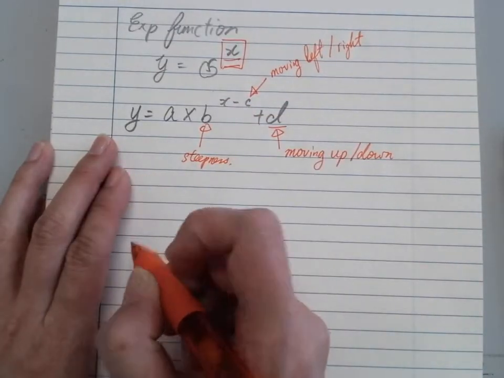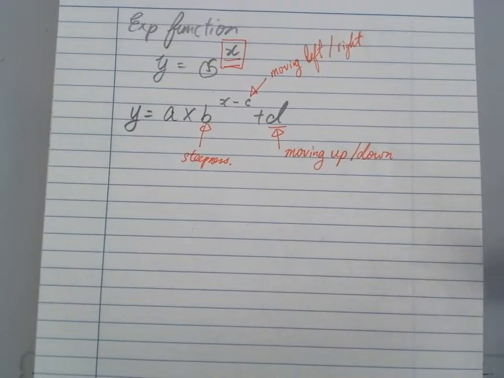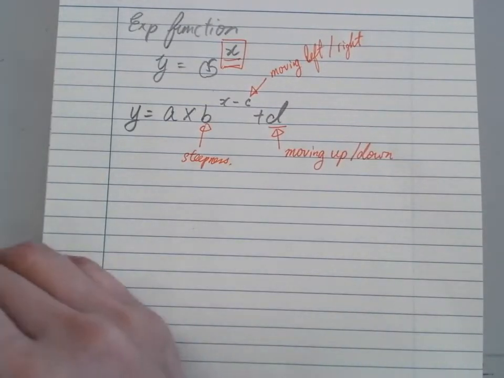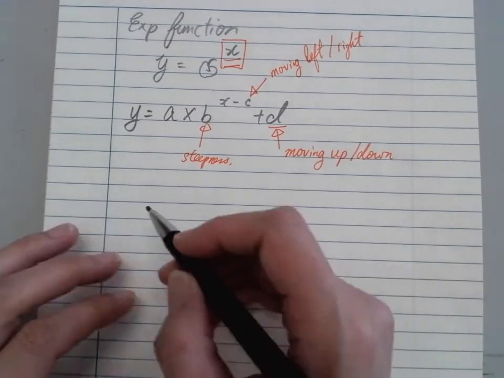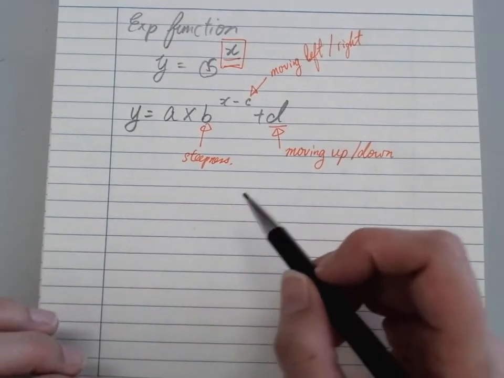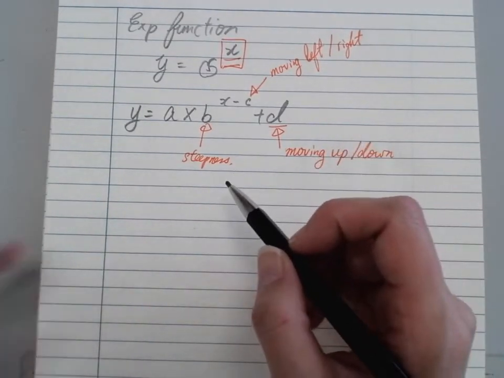Did I spell that right? Whatever, I don't teach English, I only teach math. So we have the steepness here. So now we go to a, which is how it goes. It's going to be steep increasing or steep decreasing.